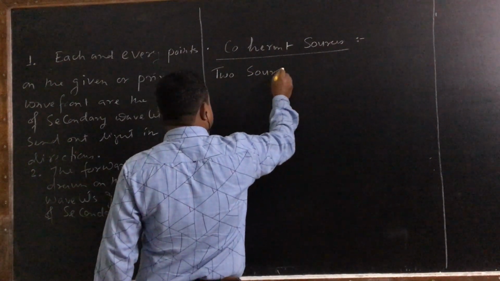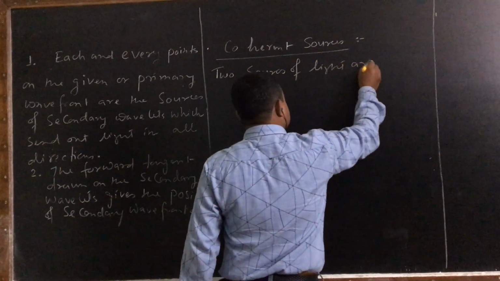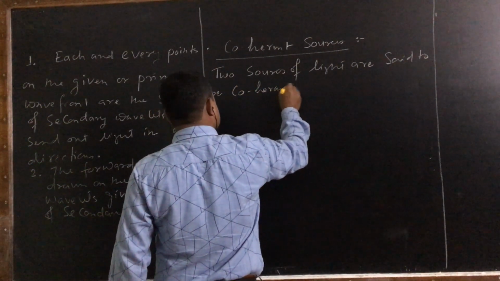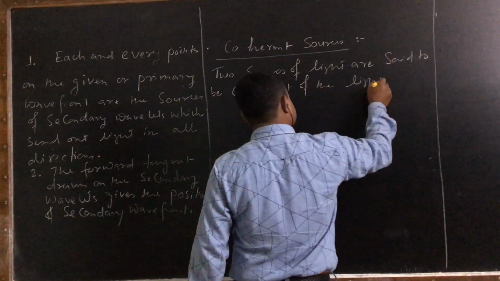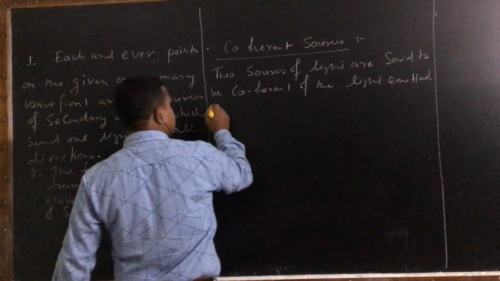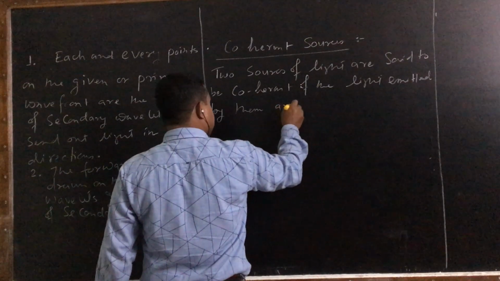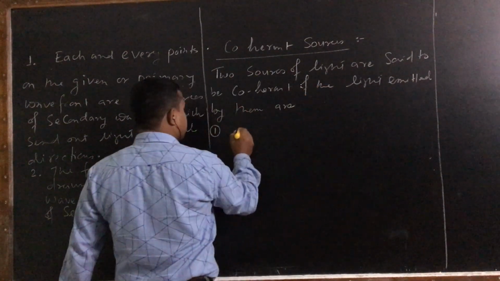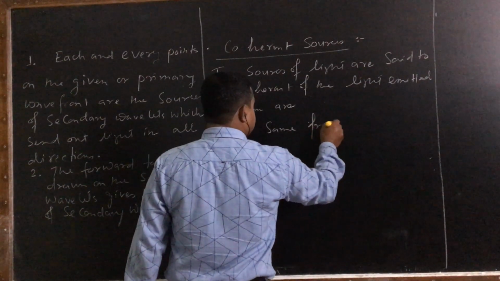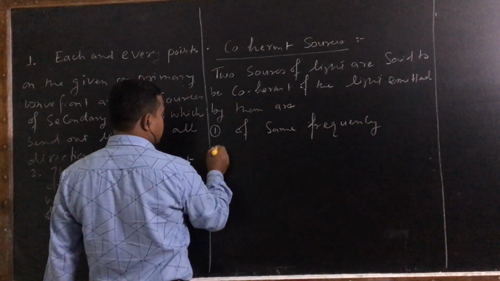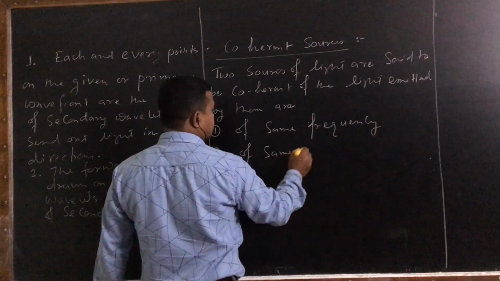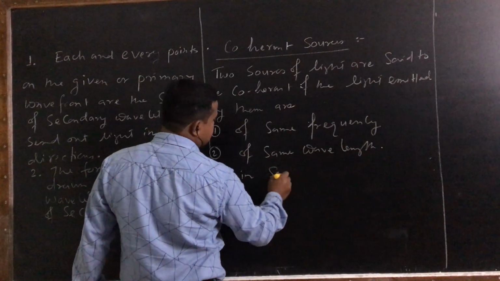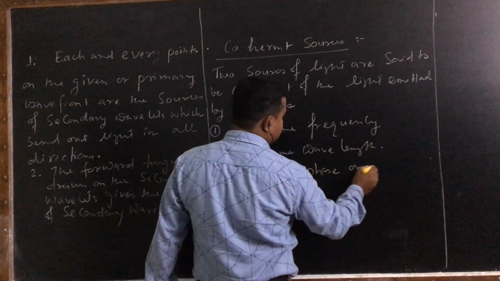So you can say that two sources of light are said to be coherent if the light emitted by them are, number 1, of the same frequency, number 2, same wavelength, and number 3, in the same phase or at a constant phase difference.